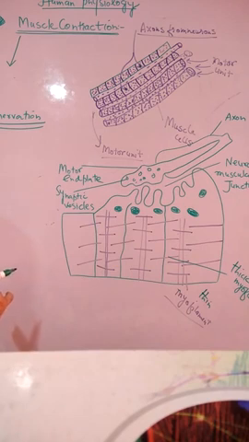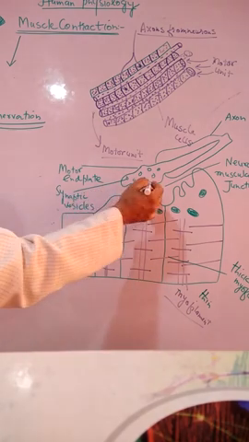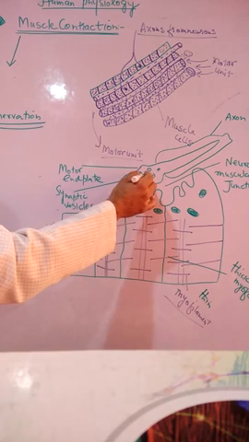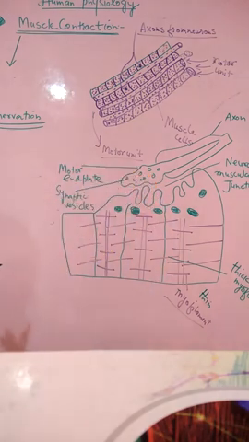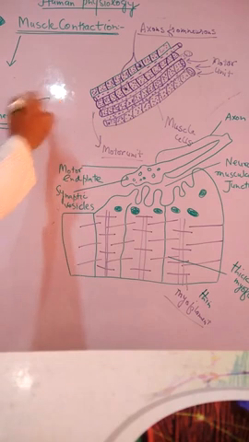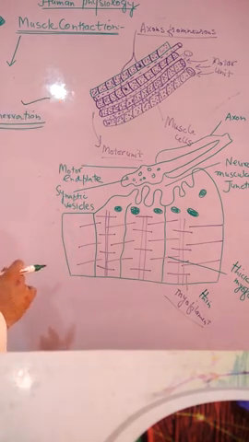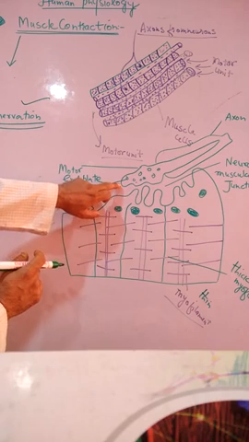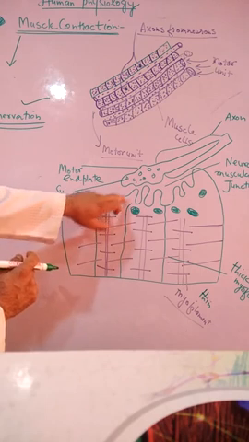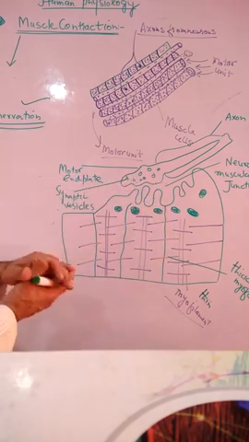The motor end plate has many acetylcholine containing vesicles and mitochondria. A large number of synaptic vesicles are present in this motor end plate. A narrow gap exists between the membrane of the end plate and the sarcolemma. So far as this innervation is concerned, there is no close contact between the motor end plate, the part of the neuron, and the surface of the muscle. There is a gap. That gap is called the neuromuscular junction.